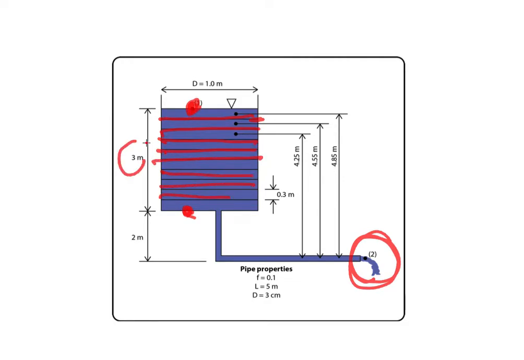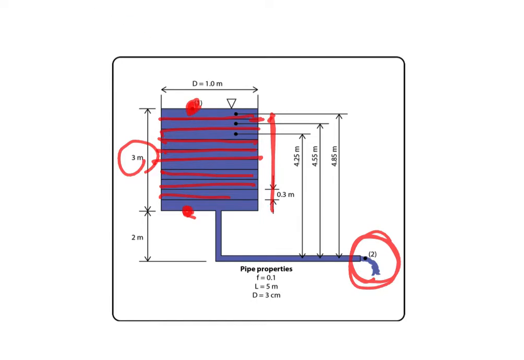Because the height is 3 meters, it might be suitable for us to divide this tank into 10 equal volumes.